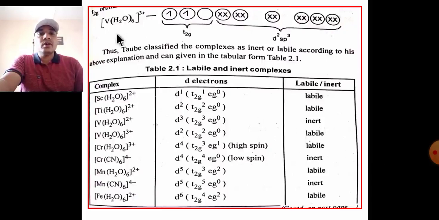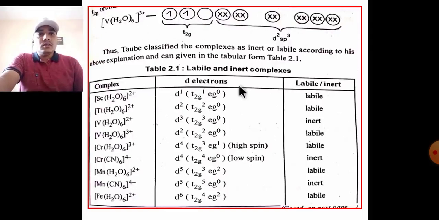In hexaaqua vanadium, one t2g orbital is vacant, that's why this complex is labile.